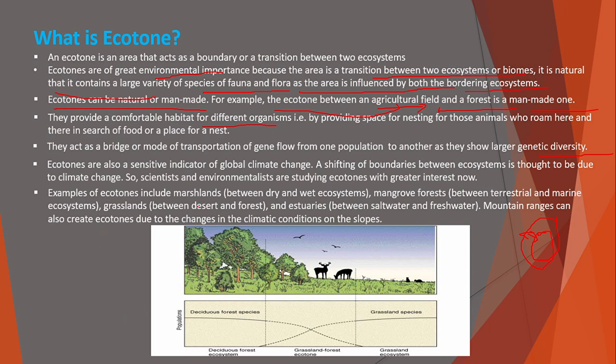Examples of ecotones include marshlands between dry and wet ecosystems, mangrove forests between terrestrial and marine ecosystems, grassland between desert and forest, estuaries between saltwater and freshwater. Mountain ranges can also create ecotones due to changes in the climate condition and the slope. So in this picture, this area is the deciduous forest, and these are the grassland, and between them is the grassland and forest ecotone.